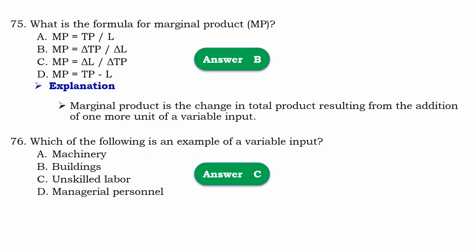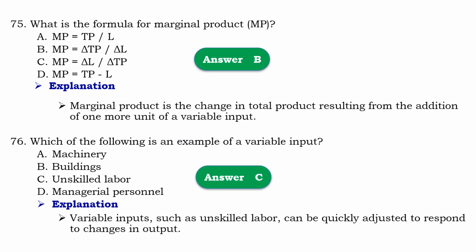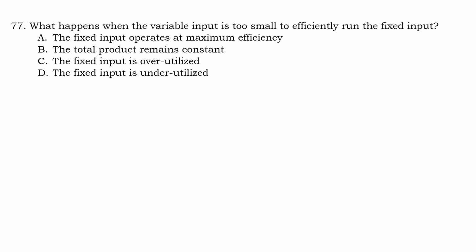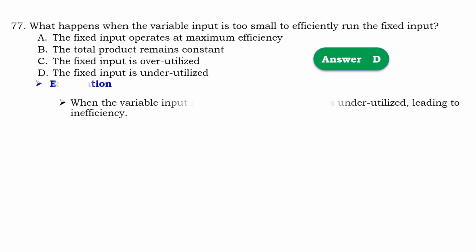So that should be C, unskilled labor. Means that variable inputs such as unskilled labor can be quickly adjusted to respond to change in input. Question number 77. What happens when variable input is too small to efficiently run the fixed input? So that should be D, the fixed input is underutilized.